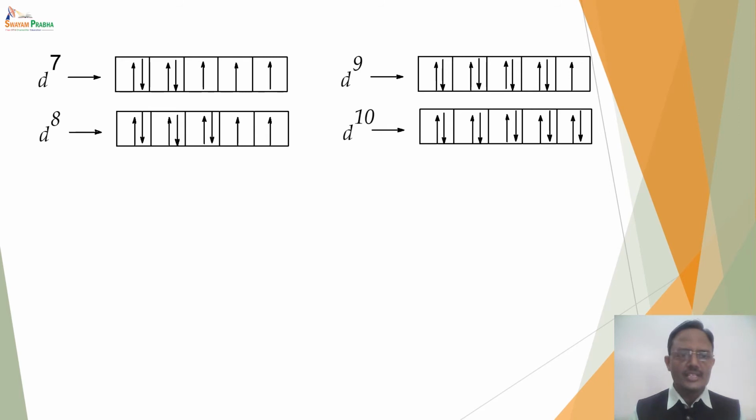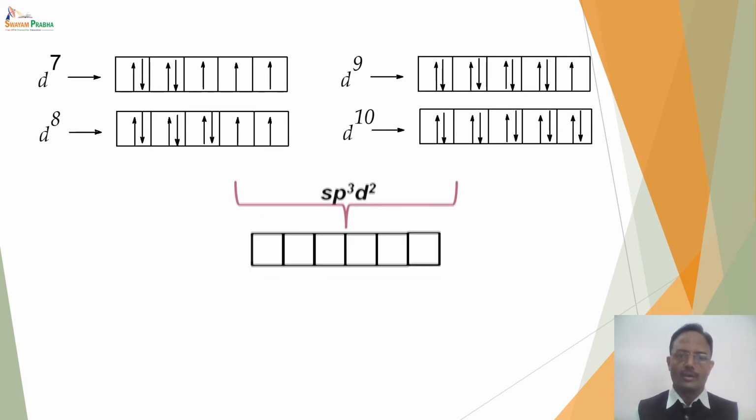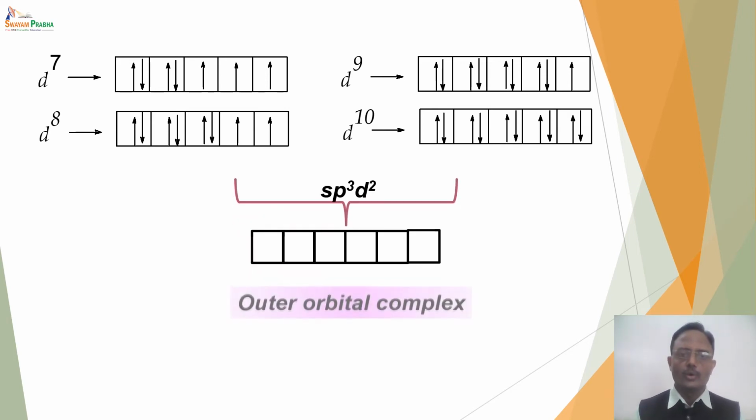In case of d7, d8, d9 and d10 configuration, even if a stronger ligand approaches, it cannot make 2 vacancies in the d subshell. As a result, whether the ligand is strong or weak, it has to undergo sp3d2 hybridization, that is, outer orbital complex formation. So in short, d1, d2, d3 configuration always give inner orbital complex, and d7, d8, d9, d10 configuration always give an outer orbital complex with sp3d2 hybridization.